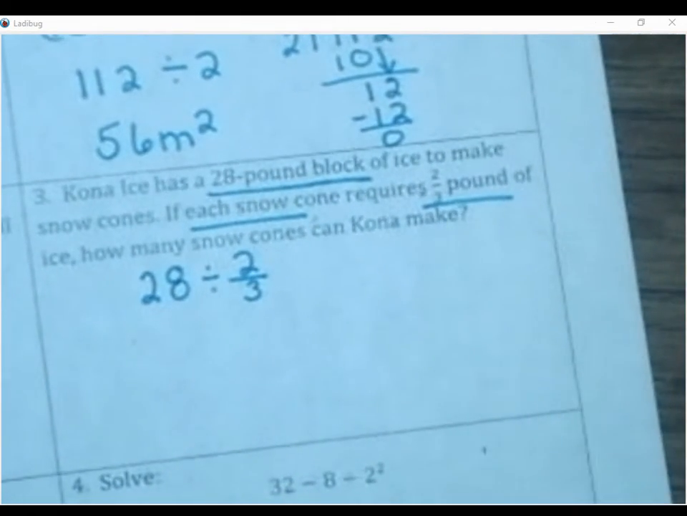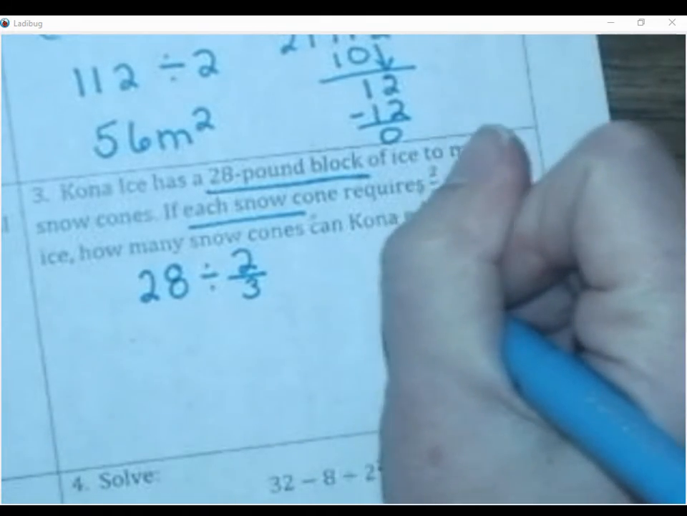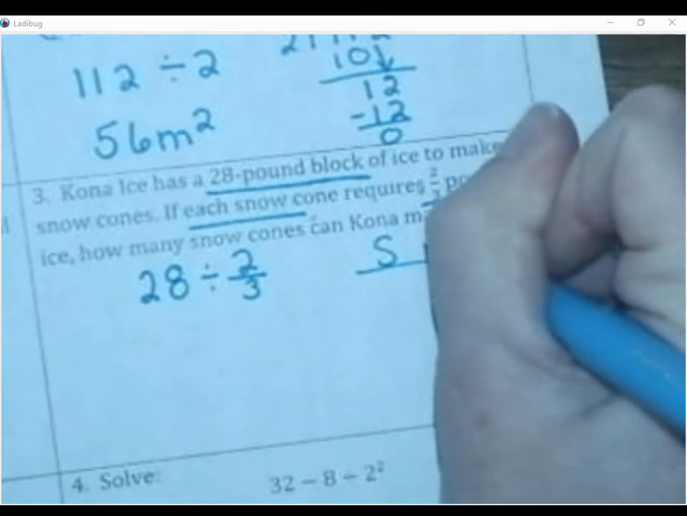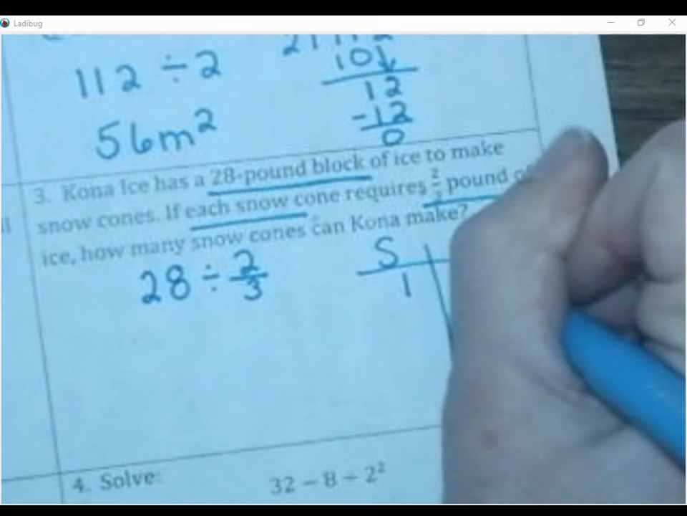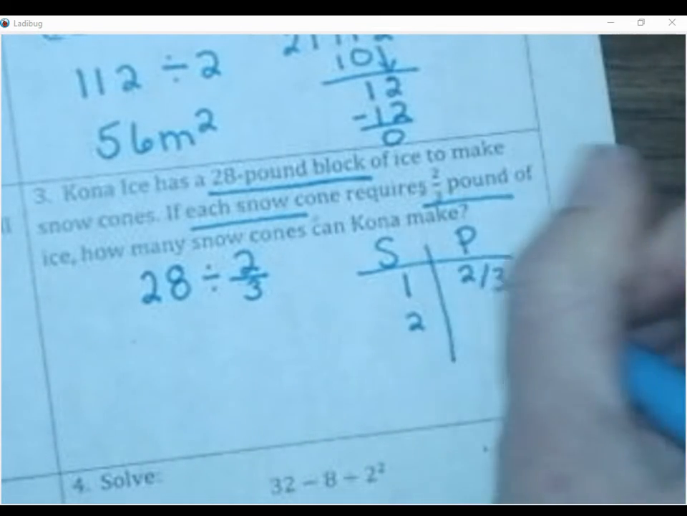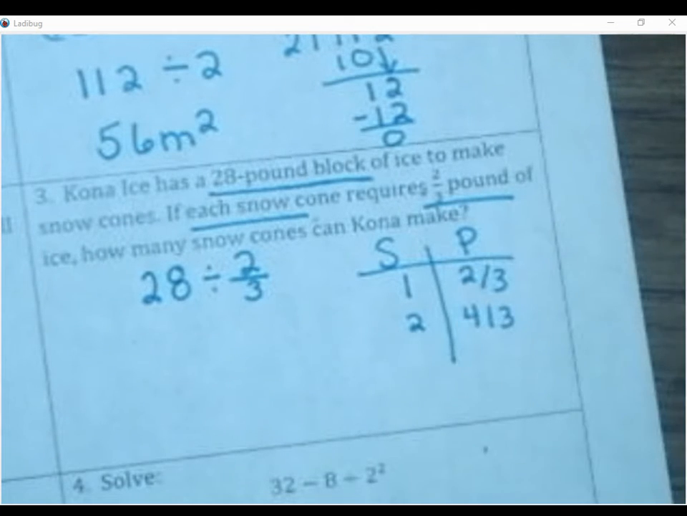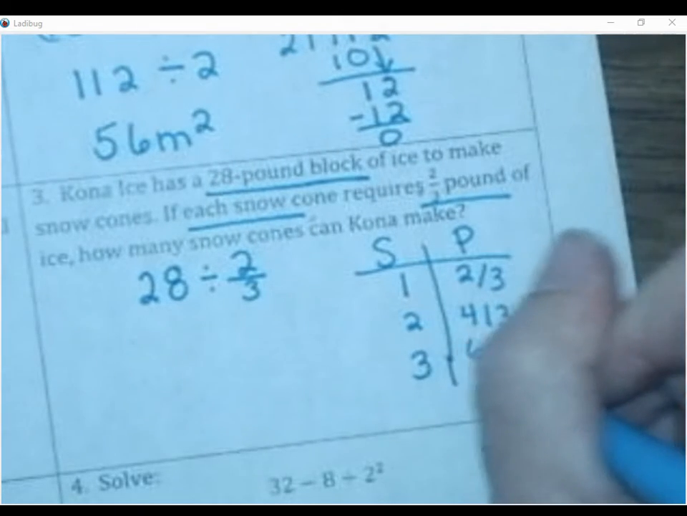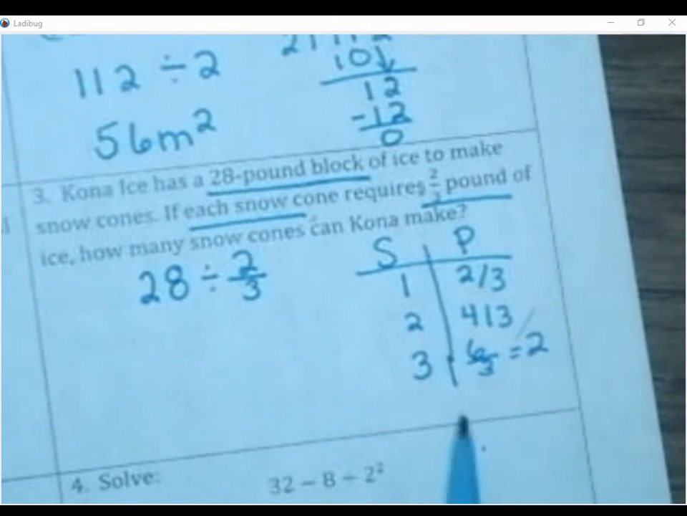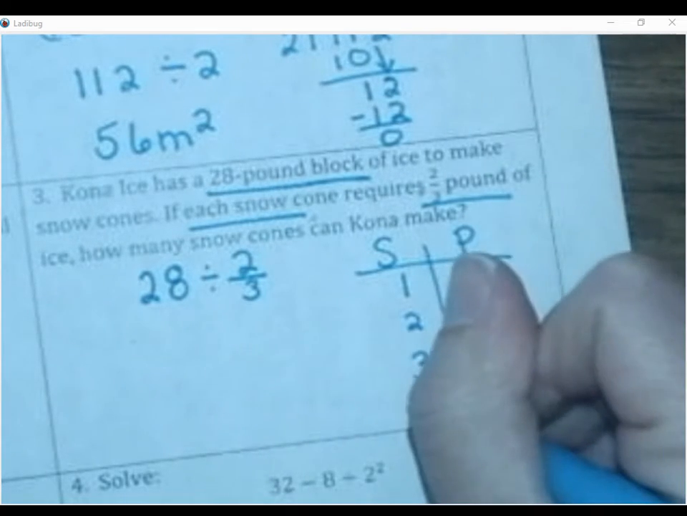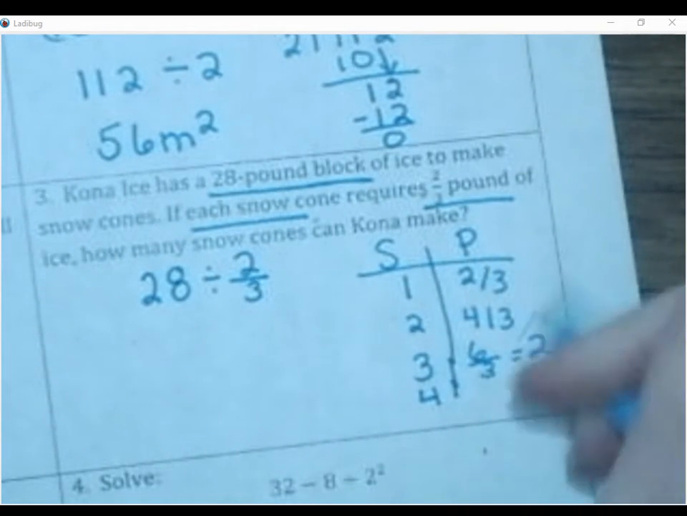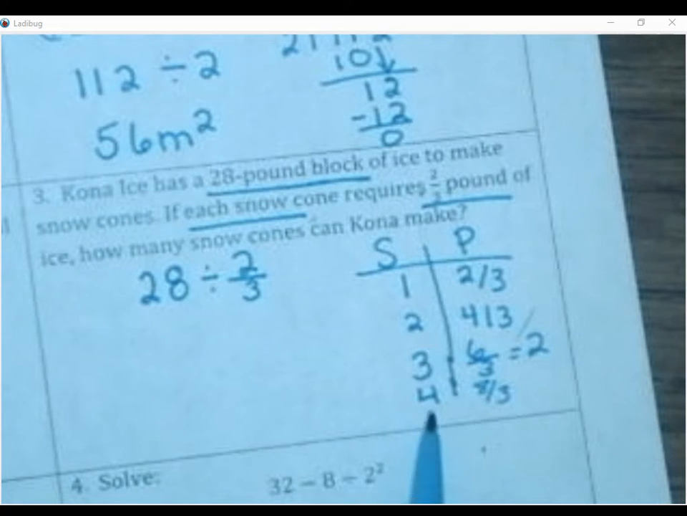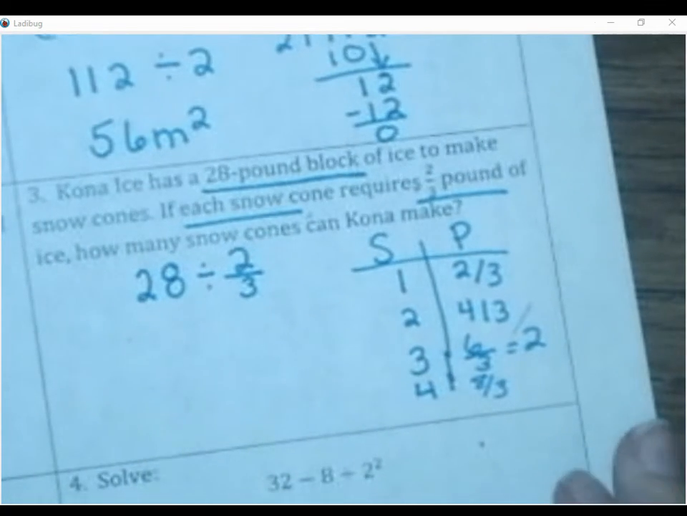And there's a lot of different ways you can do this problem. You could have made a ratio table, would have been great, of saying snow cone, pounds. 1 snow cone is 2/3. 2 snow cones would be 4/3, right? Because you would just double that. 3 snow cones would be 6/3, which equals 2. And then 4 snow cones would be 8/3. And you can go all the way to 28. You might skip count to get there too.